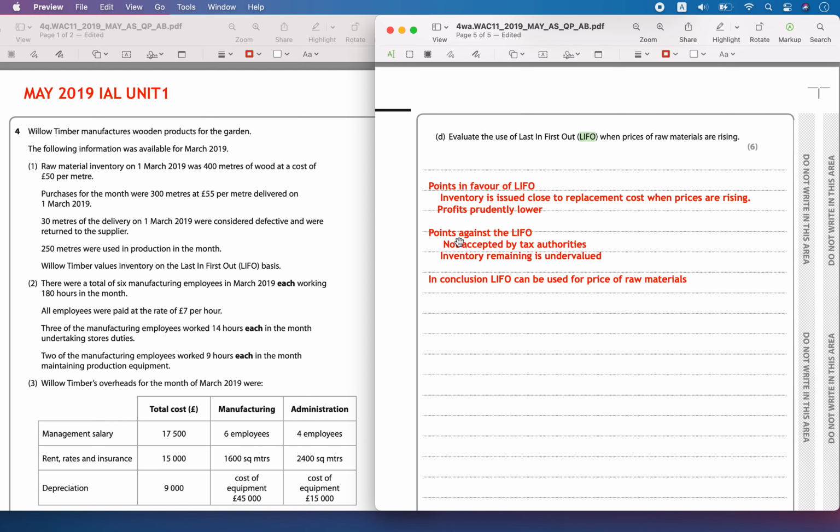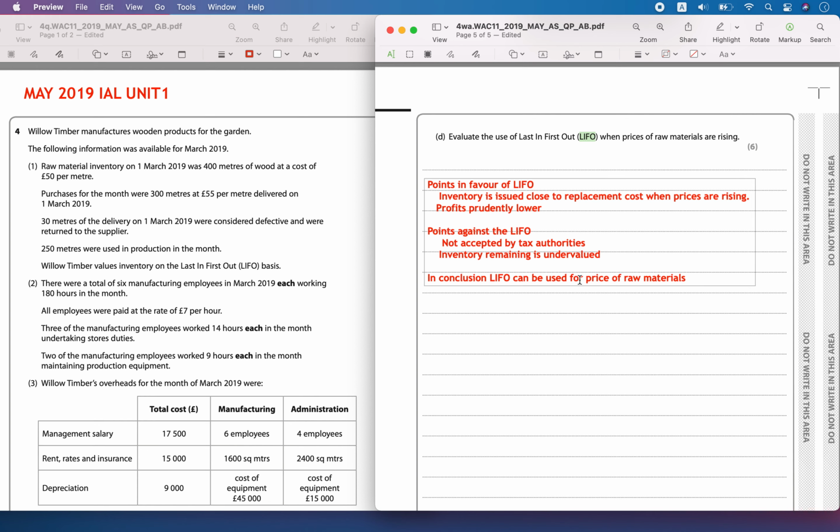Whereas when I use LIFO, this method is not accepted by the tax authority, and the inventory remaining is undervalued. Whatever inventory remains, because the inventory that was purchased first will still remain, is being undervalued, so it is not used by tax authorities. But in conclusion, this can be used for inventory valuation.